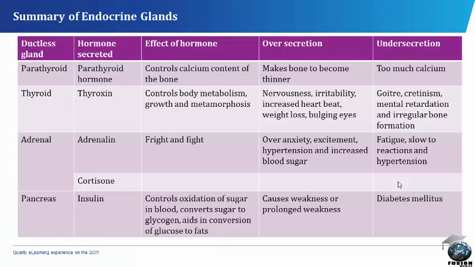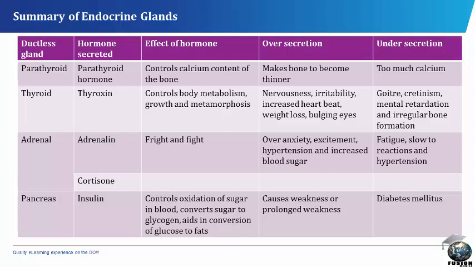The summary of endocrine glands. On the screen are some glands, the hormone they secrete, the effect of the hormone secreted, the result of oversecretion, and also the result of undersecretion. In the parathyroid gland, the hormone secreted is the parathyroid hormone. It controls calcium content of the body, and oversecretion of the parathyroid hormone makes bone to become thinner, while the undersecretion of it produces too much calcium.